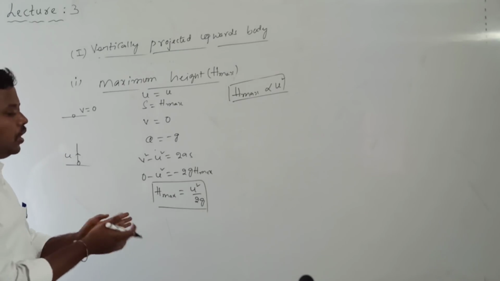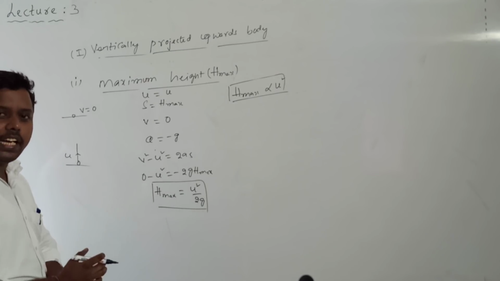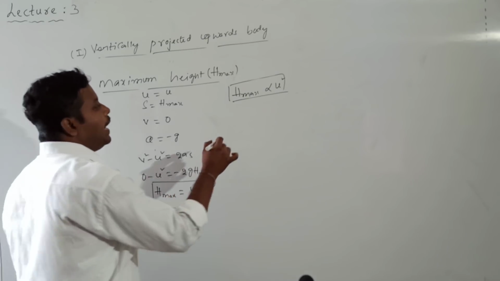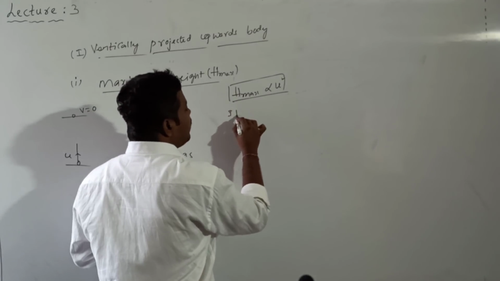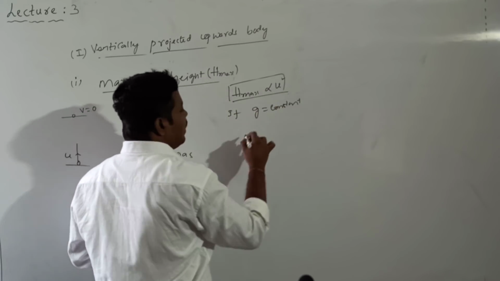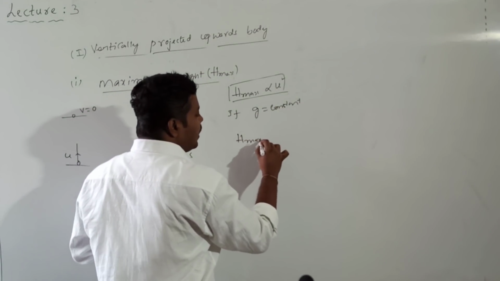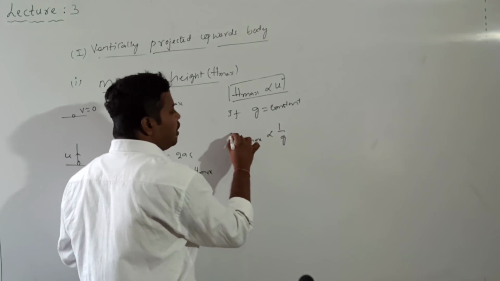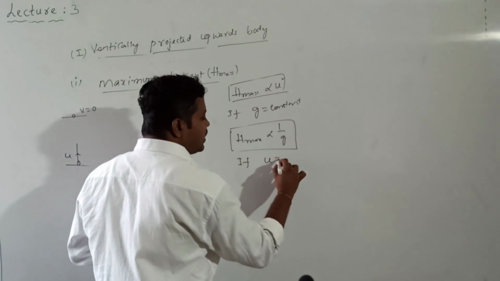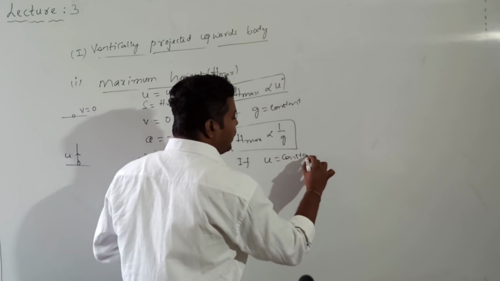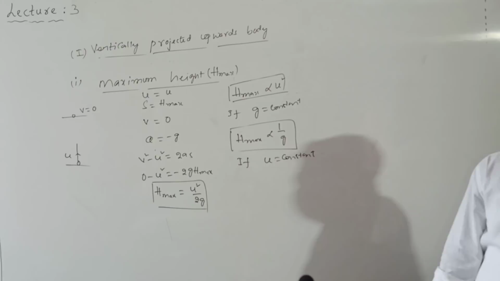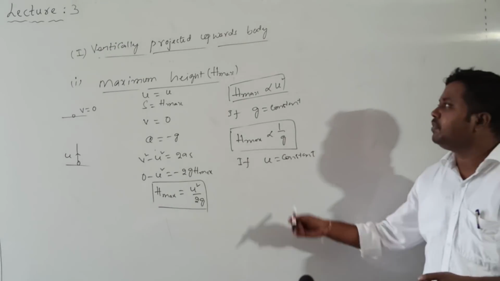For example, if a body is projected with the same initial velocity but from different planets, so u is constant, then the maximum height is inversely proportional to g. So we apply this formula whenever u is constant, that is, whenever a body is projected with the same initial velocity but from different places or different planets. In this way you can calculate the maximum height.